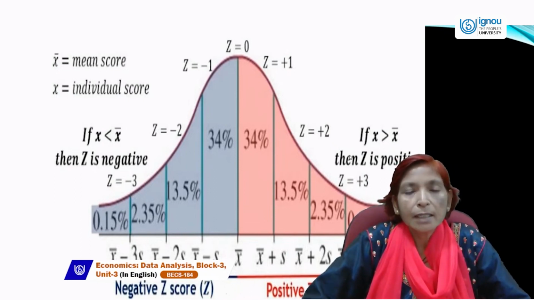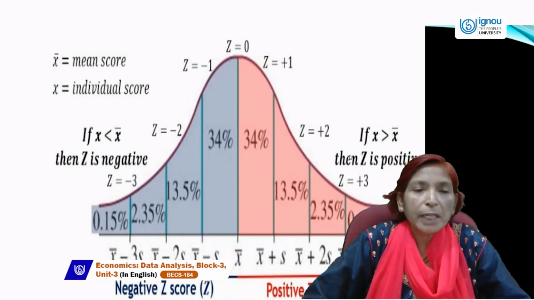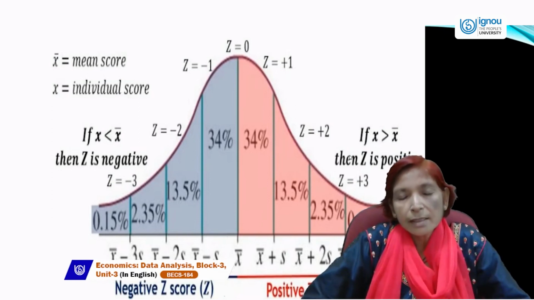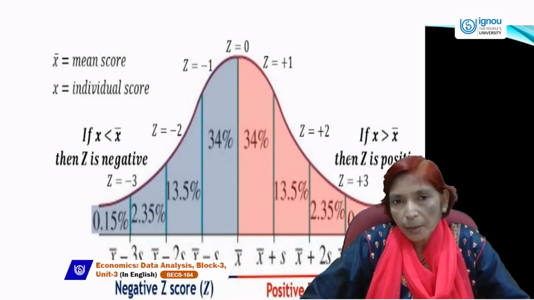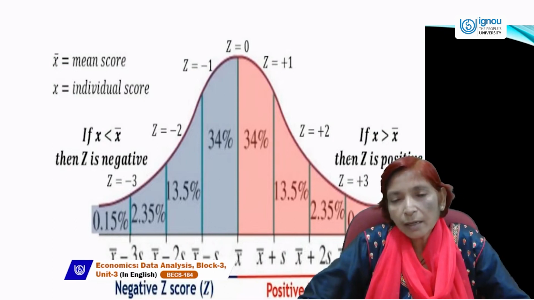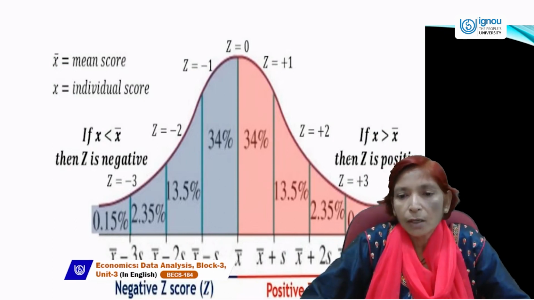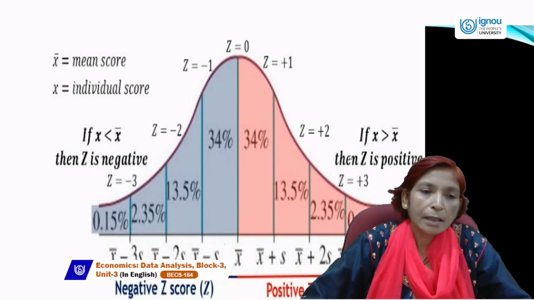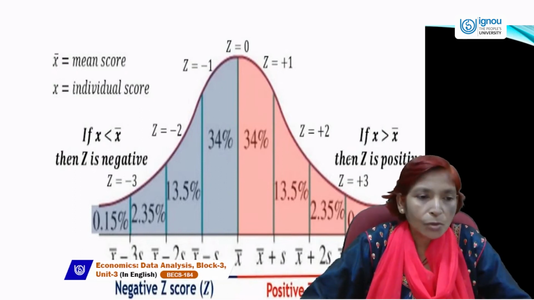The value of z lies between 0 and 3: at the peak of this curve z equals 0, and on the right hand side z will be plus 1, then plus 2, and then plus 3. Same on the left hand side, z will be minus 1, then minus 2, and then minus 3.